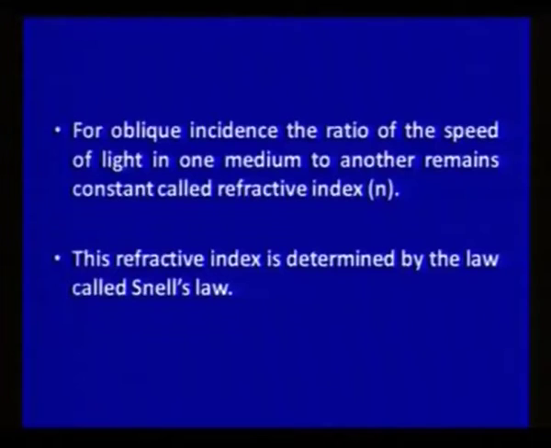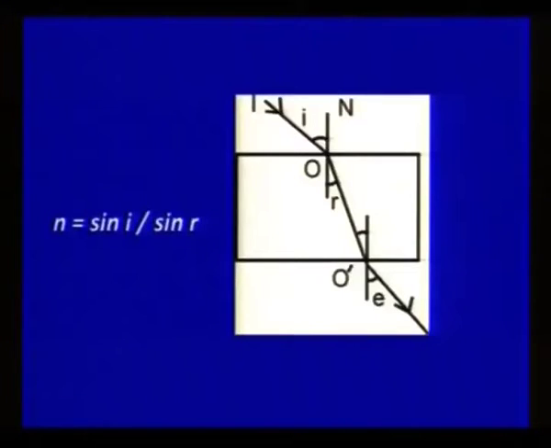But if this is oblique incidence, you can see in this diagram, for oblique incidence, the ratio of the speed of light in one medium to another medium remains constant, and it is called the refractive index, denoted by n. This refractive index is determined by the law called Snell's law, which says that the refractive index n is the ratio of the sine of the angle of incidence to the sine of the angle of refraction.